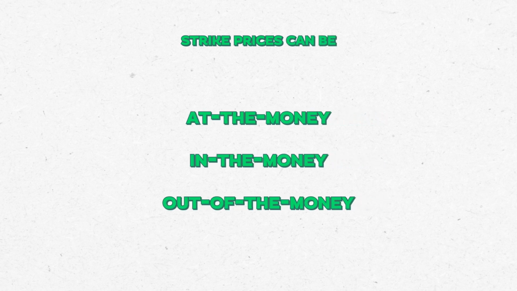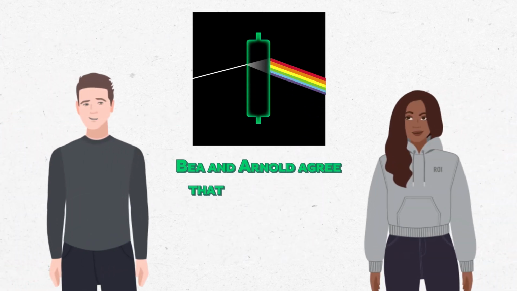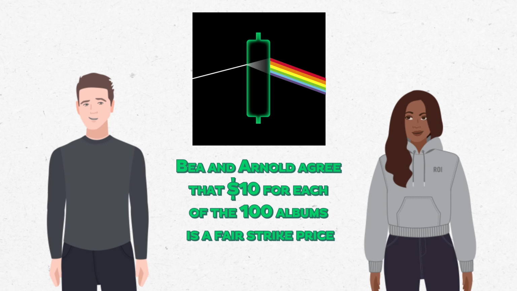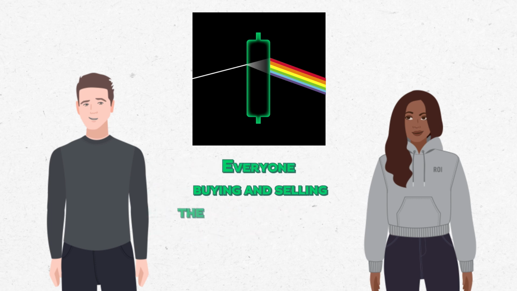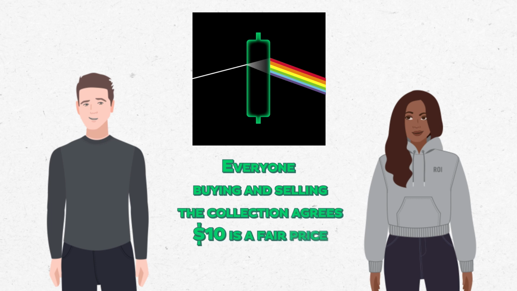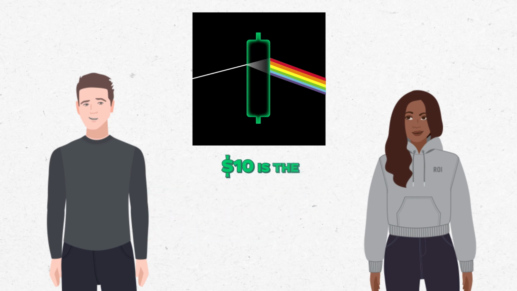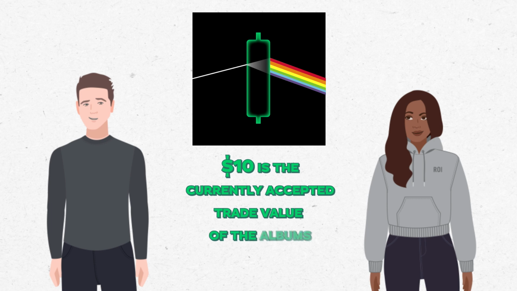Option strike prices come in 3 varieties: at the money, in the money, and out of the money. Each is determined by their relationship with the stock's current trade value. In the call example, B and Arnold agree that $10 is the correct value for each album in the collection. Now let's say that every record store in town has essentially the same inventory of albums, and they're also selling them for $10 each. That means $10 is the accepted current trade value of the records.